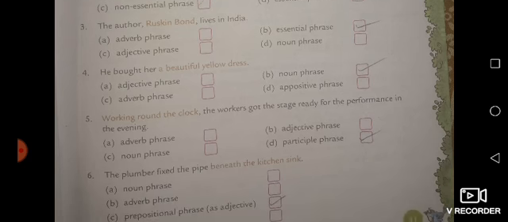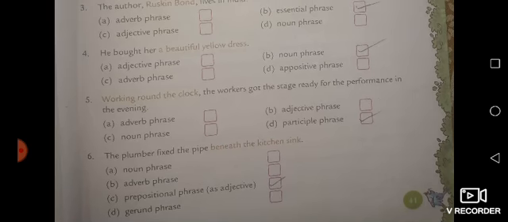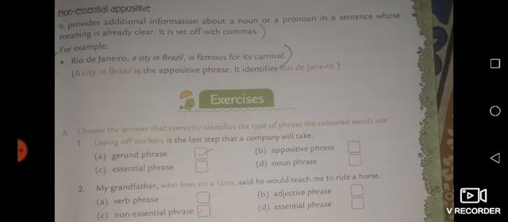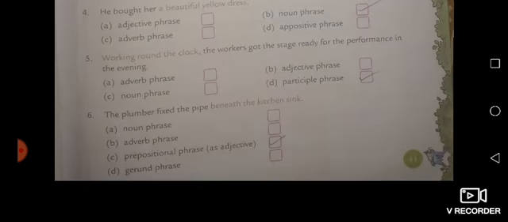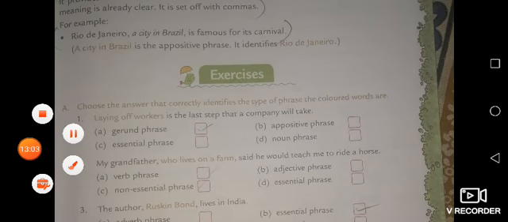Fifth one: Working round the clock, the worker got the stage ready for the performance in the evening. This is the participle phrase. The plumber fixed the pipe beneath the kitchen sink. This is the prepositional phrase. So students, the next exercise I will send you through the homework. So till then, repeat and revise this chapter. Thank you.